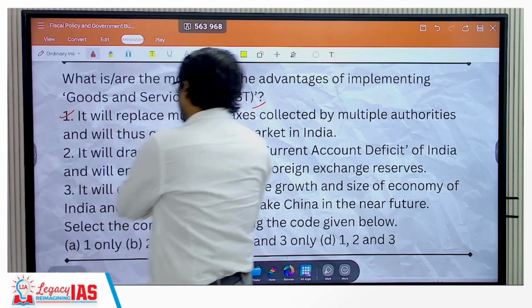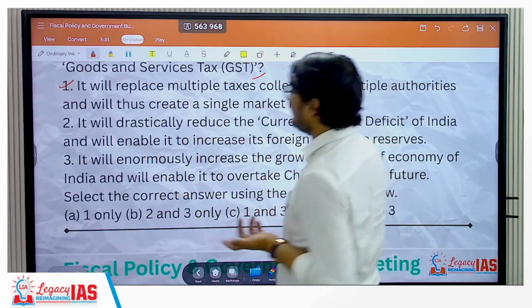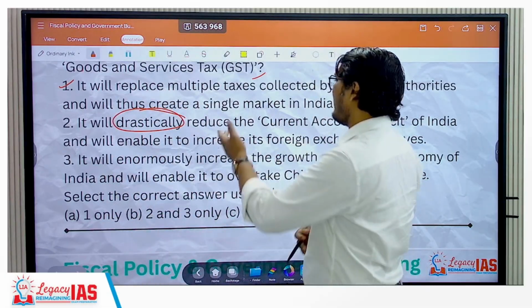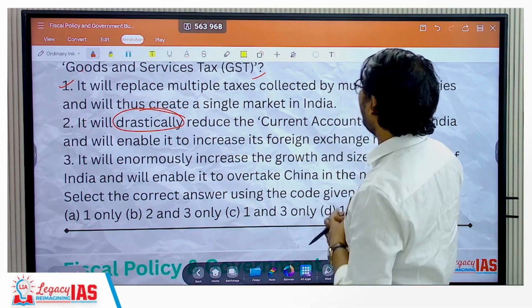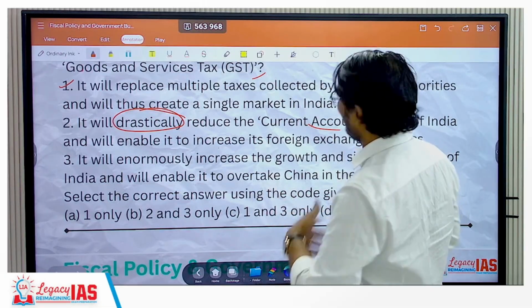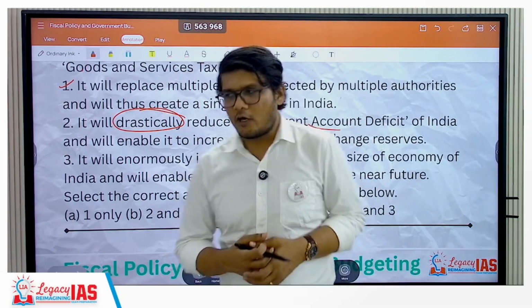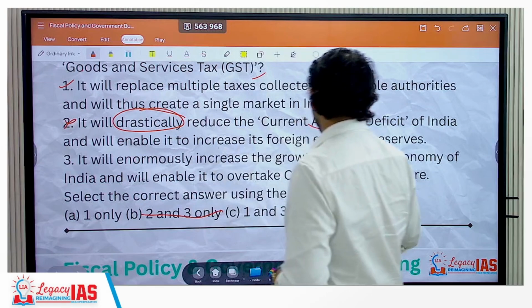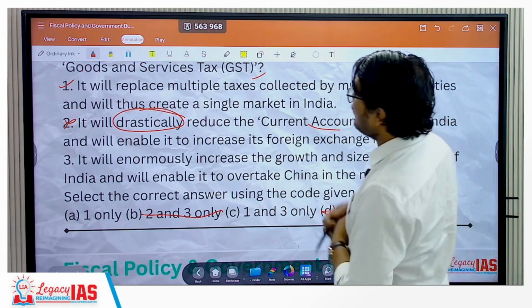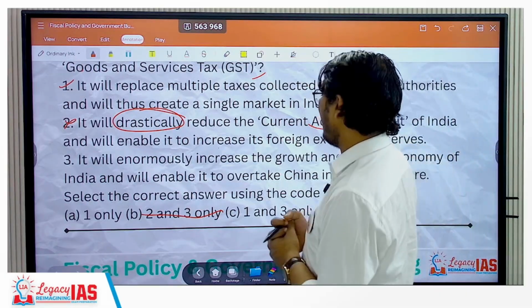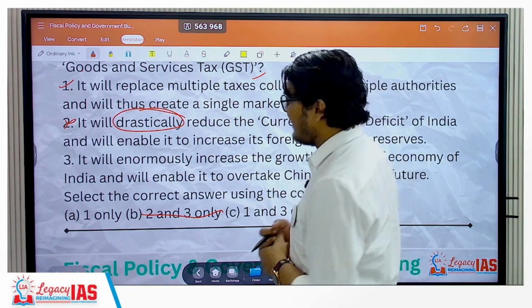That is correct. The word 'drastically', whenever it comes, be aware, generally these statements are incorrect. It will drastically reduce the current account deficit of India and will enable it to increase its foreign exchange reserves. No, that is not the case. 2 is incorrect. Statement 3, it will enormously increase the growth and size of the economy of India and will enable it to overtake China in the near future.